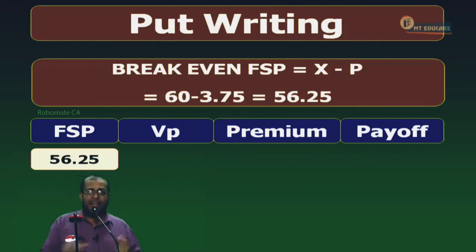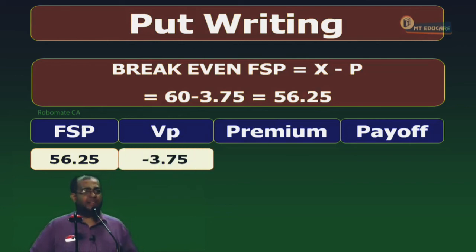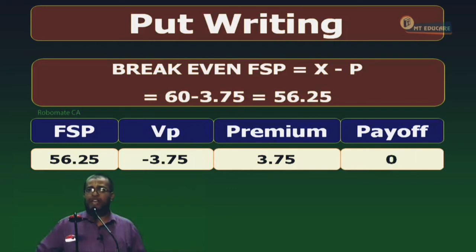Will the holder exercise or will he lapse? He has a right to sell at how much? 60 rupees. A share worth what? 56.25. He'll exercise or not? Yes. He'll make a profit of 3.75. As a writer, I should buy at how much? 60. A share worth just only what? 56.25. My loss is minus 3.75. Yes or no? For which how much did I receive as premium? 3.75. The payoff is 0.